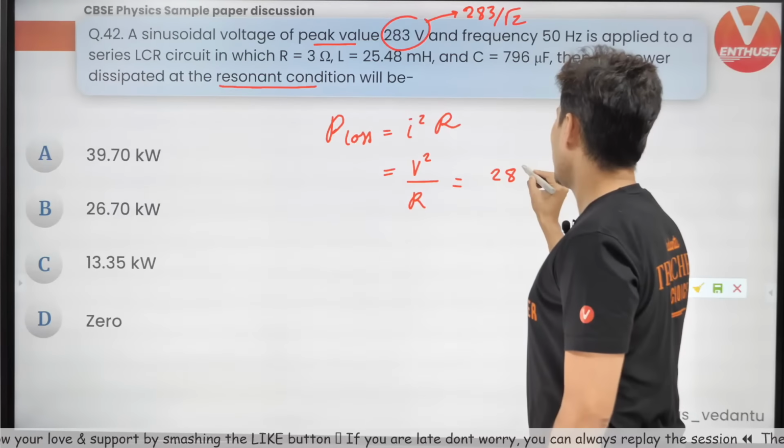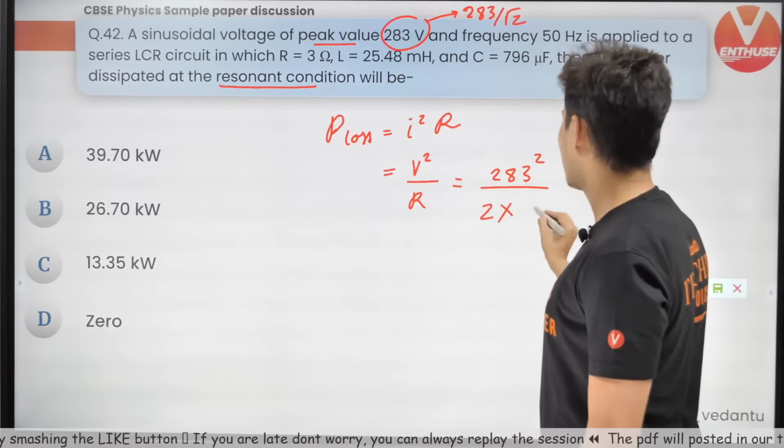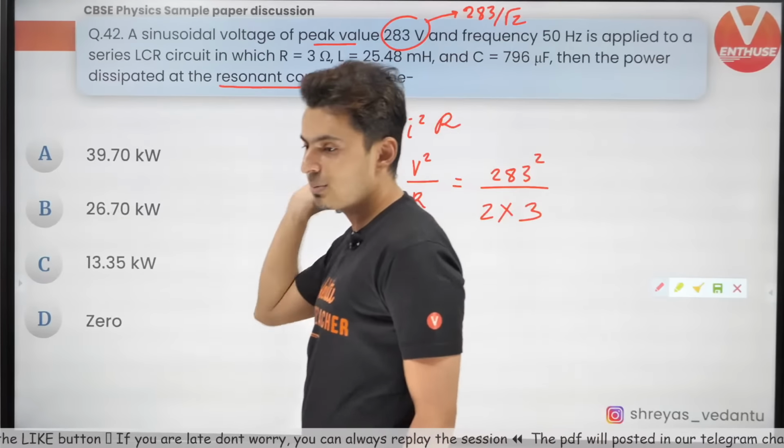So it will be 283 square. Root 2 square is 2. Resistance is 3. That's it. That's what you need to do.